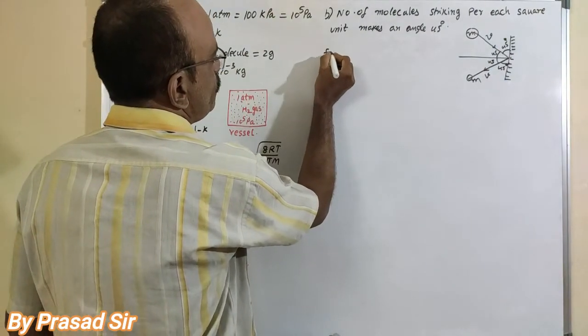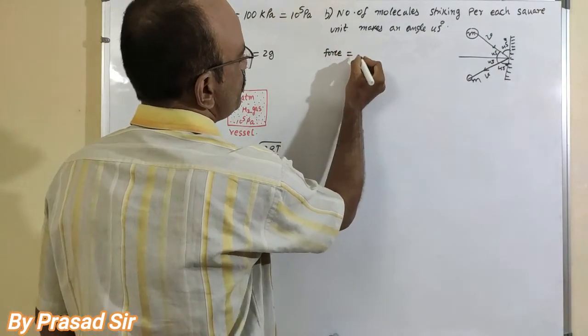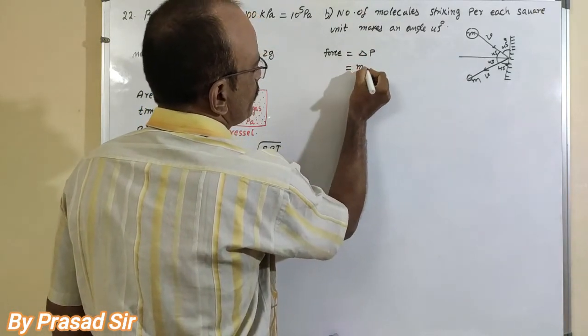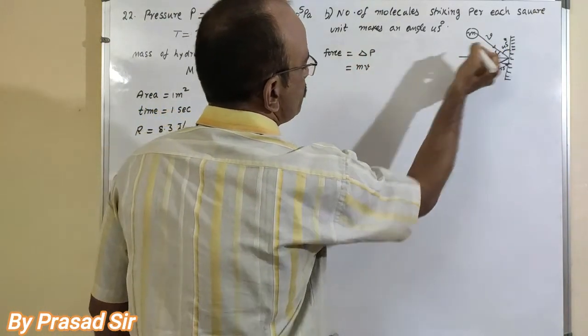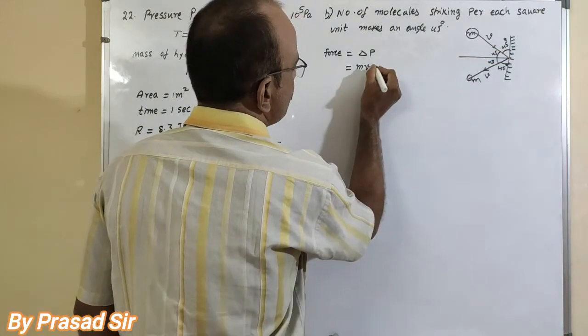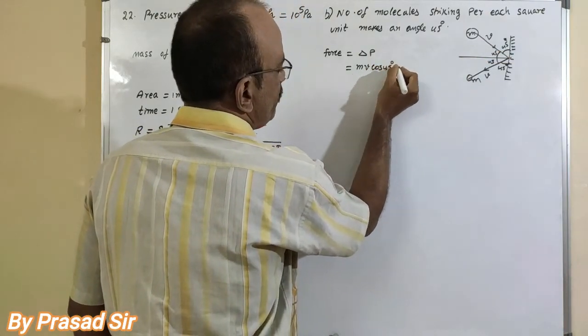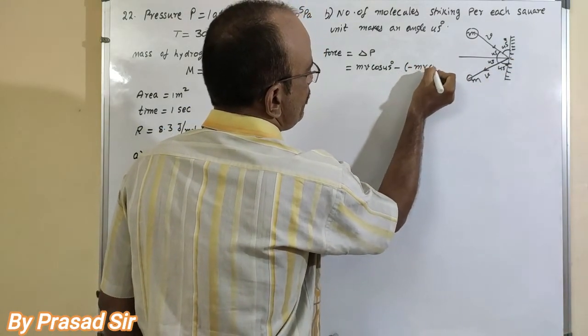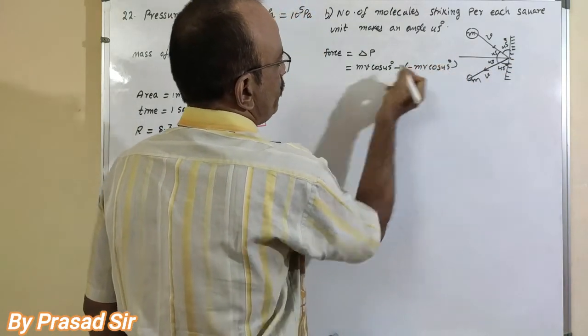So if I want to calculate force, it is equal to change in momentum. What is the initial momentum? mv cos 45 degrees minus, in the opposite direction, mv cos 45 degrees.